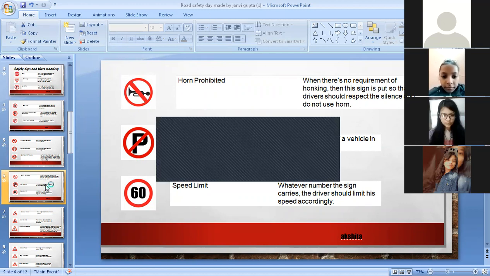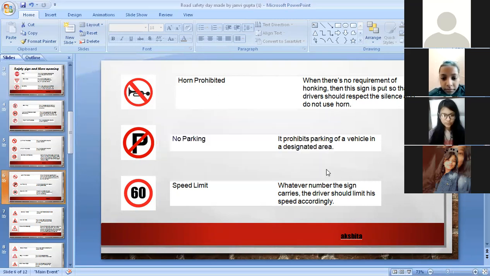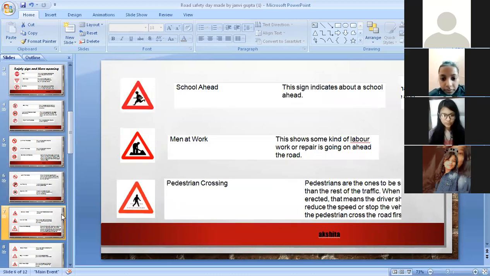Speed limit. Whatever number the sign carries, the driver should limit his speed accordingly. School ahead. This sign indicates a school ahead. Men at work. This shows some kind of labor, work or repair is going on ahead on the road.